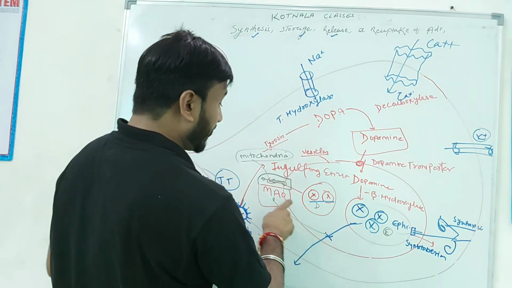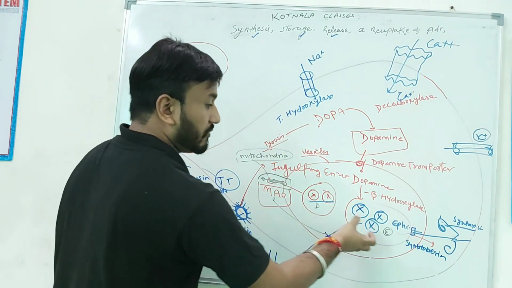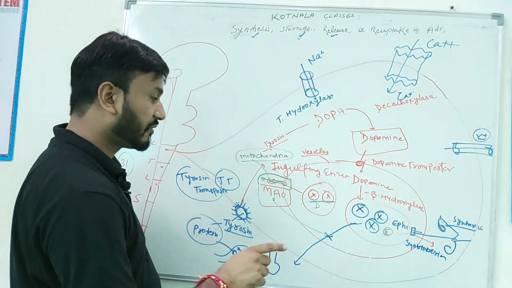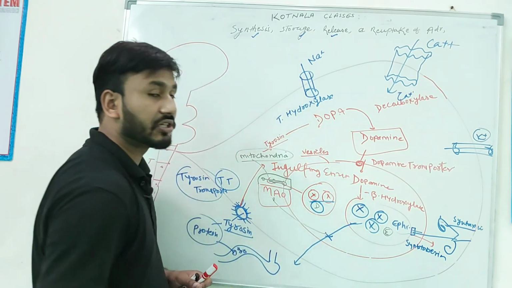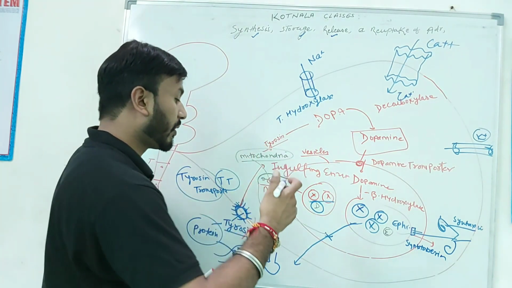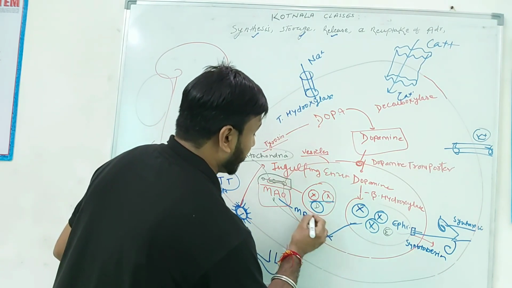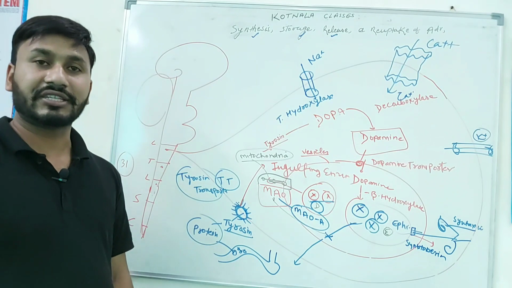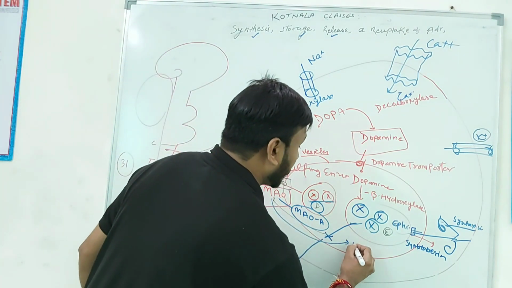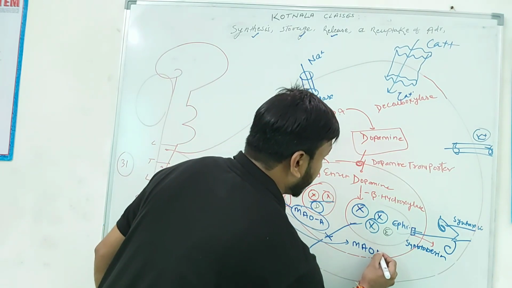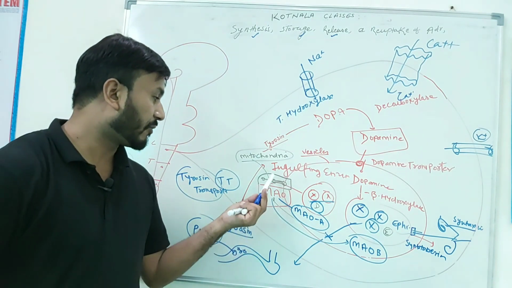What is the difference between them? When MAO destroys dopamine, it is with the help of MAO-A. And when we talk about epinephrine, which enzyme is responsible for eating? MAO-B. So MAO-A and MAO-B are enzymes from mitochondria.